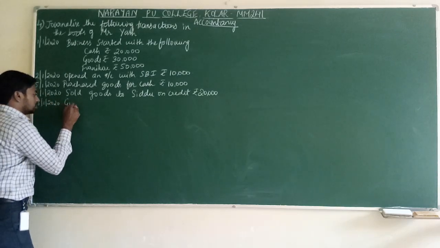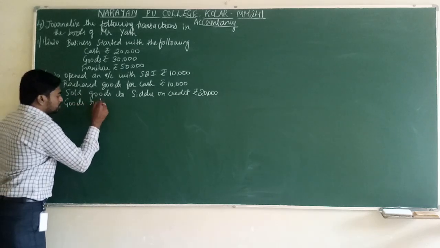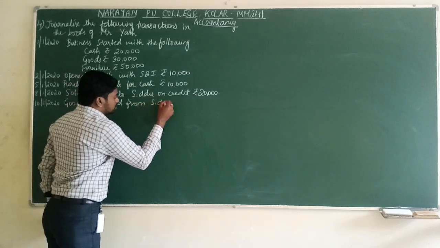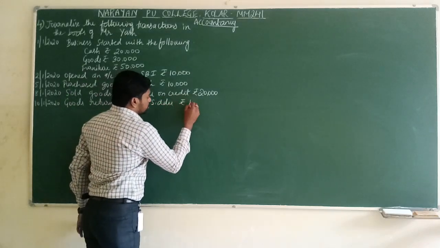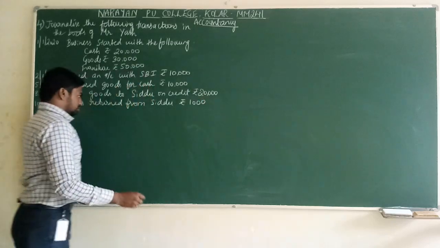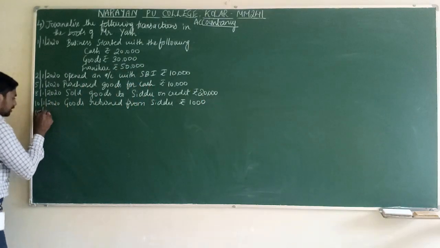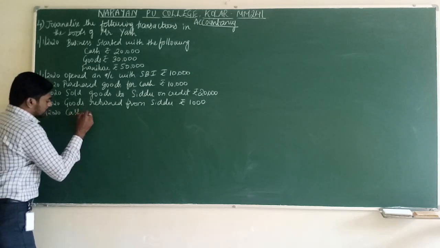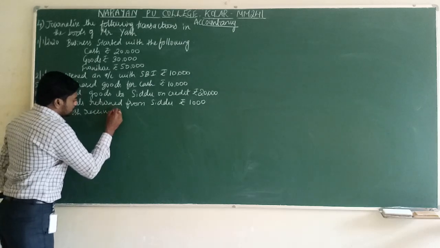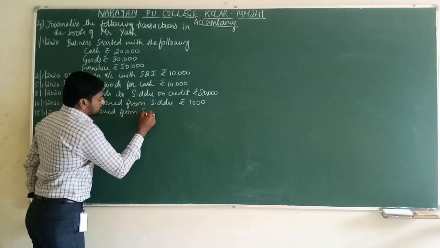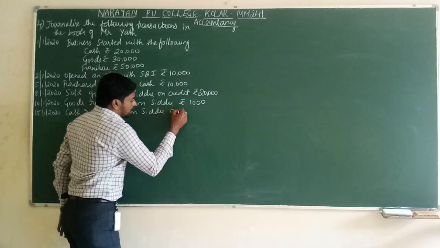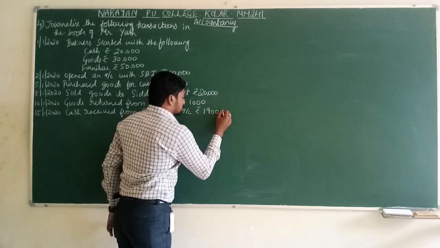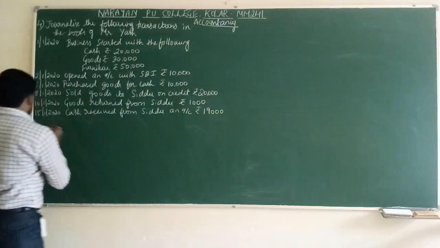Goods returned from Sidhu, rupees 1,000. Next date, 15th January. 15/1/2020. Cash received from Sidhu on account, rupees 19,000.